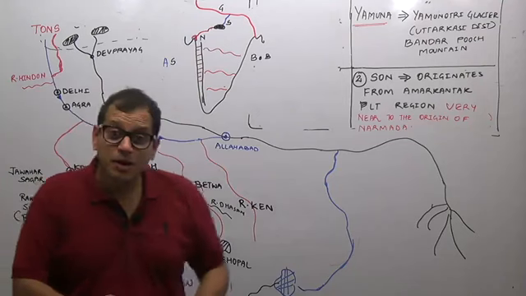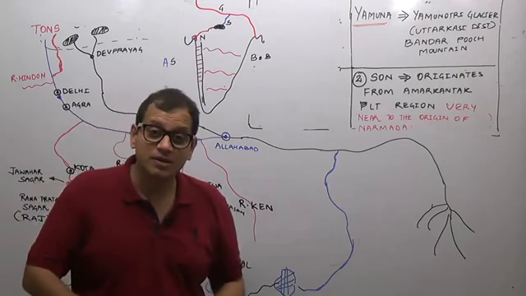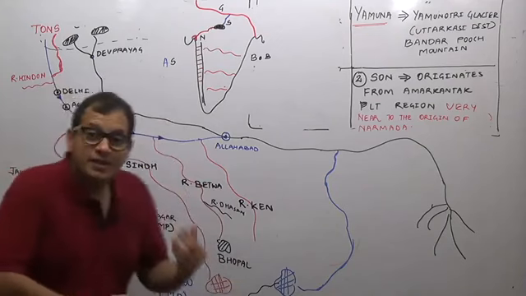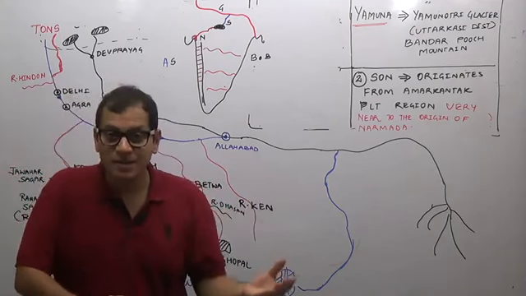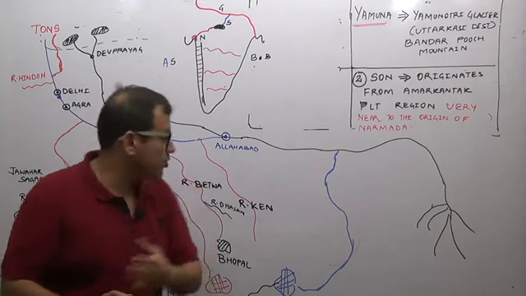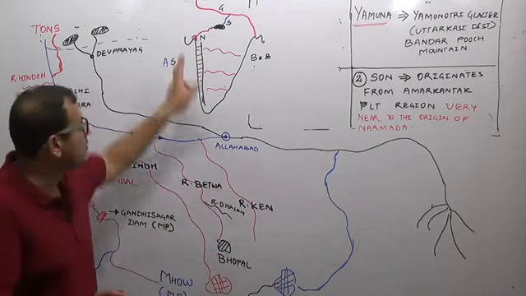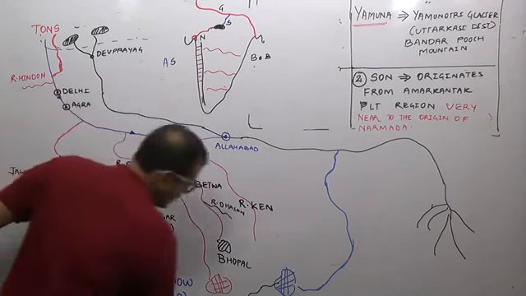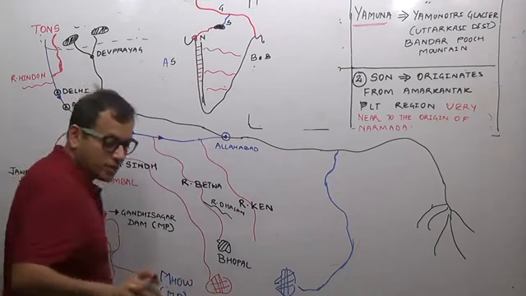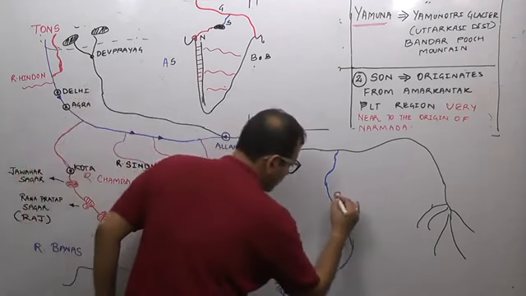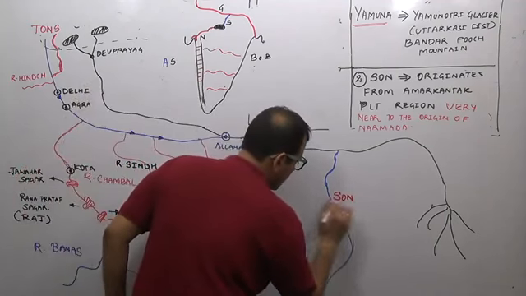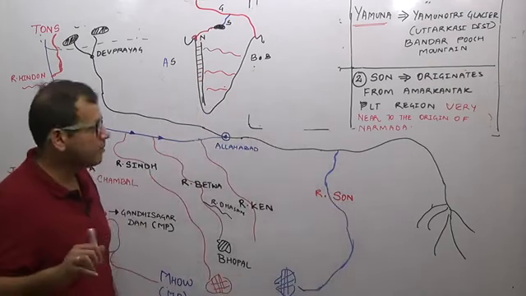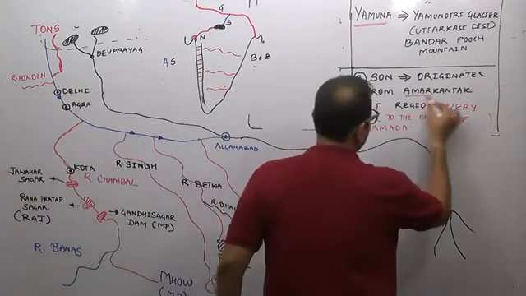Second, the Amarkantak Plateau region is also important because one river is a part of the Himalayan drainage system. Though it is a peninsular river, river Son is a part of the Himalayan drainage system, while the other river is a part of the Bay of Bengal drainage system. So again we will come back to this. We are doing river Son. River Son originates from the Amarkantak Plateau region.